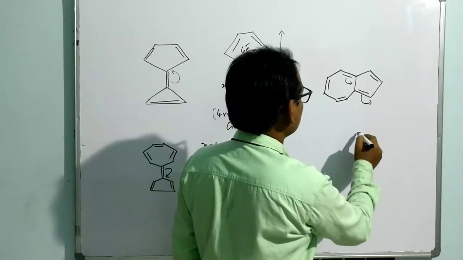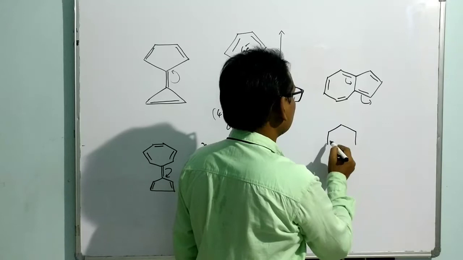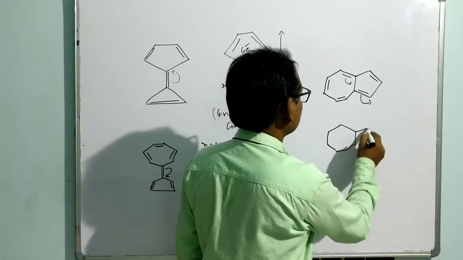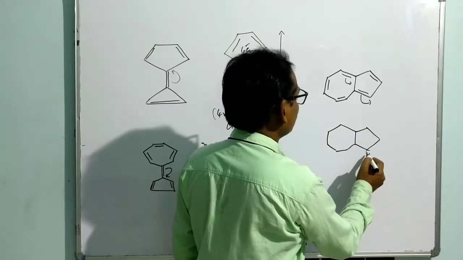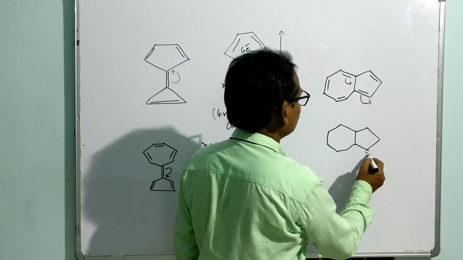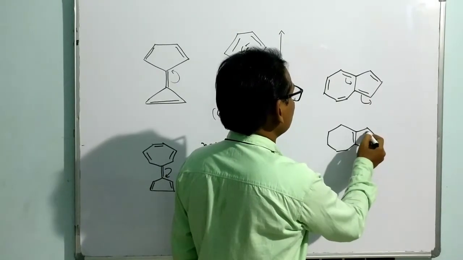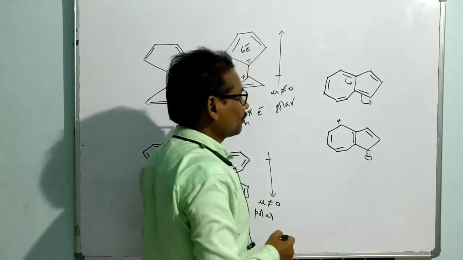Now you can put here a negative charge. Now we get a double bond here, this double bond as such, and now we get a positive charge here. Now it is a system.